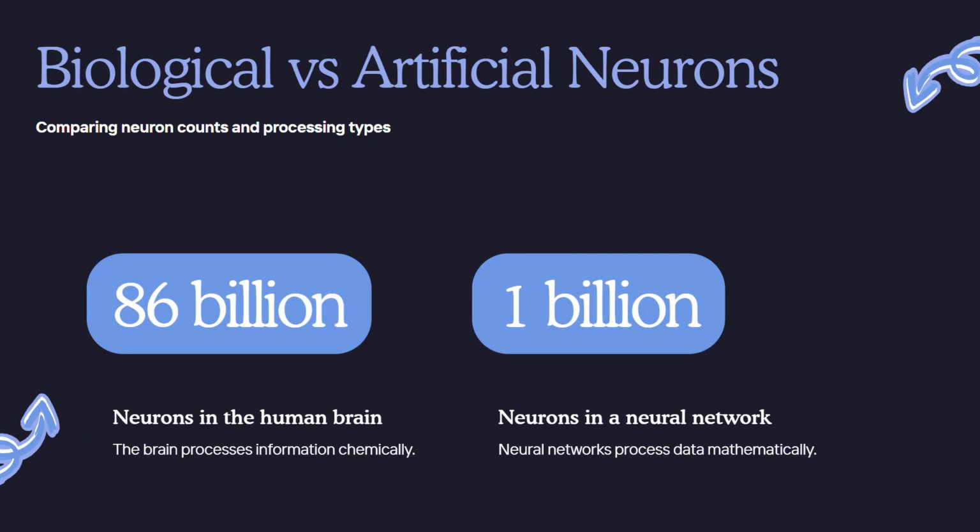Neural networks versus human brains. Even though neural networks are inspired by the brain, they're very different. Our brains have 86 billion neurons that communicate through chemicals and electricity. Neural networks might have a few thousand or a few million artificial neurons that communicate through numbers. The most ever known to be recorded was 1 billion neurons in a neural network. Brains can reason, imagine, and feel emotions. Neural networks can't. They only recognize patterns and make mathematical predictions. But despite being far simpler, they are still incredibly effective at solving certain types of problems faster than humans.